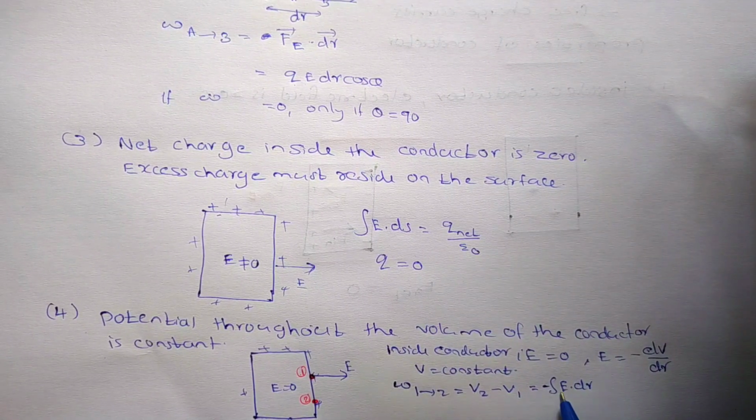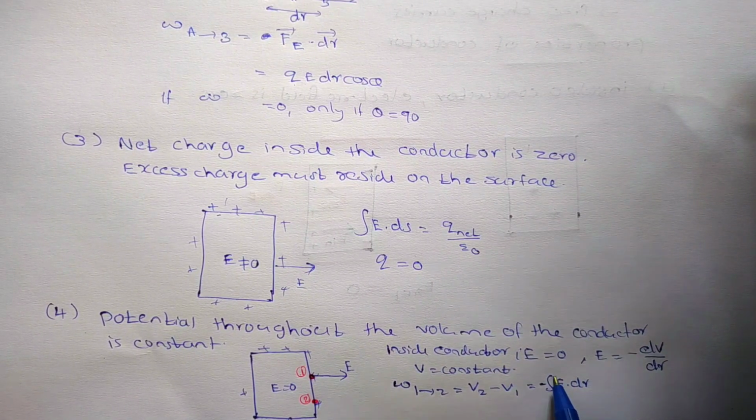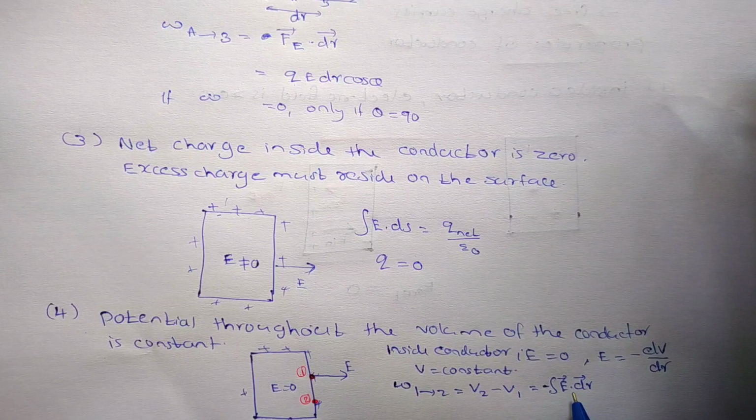What about the E value? Here the dot product E dot dr is E into dr into cos 90, because the field is perpendicular to the displacement dr, the distance between them.